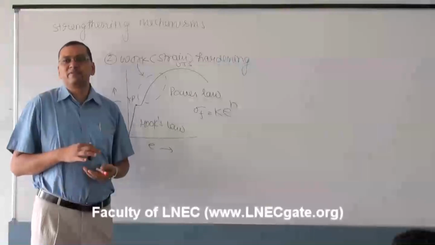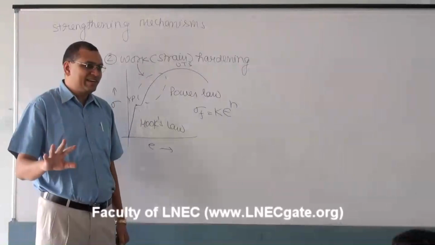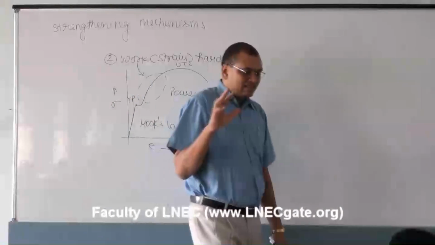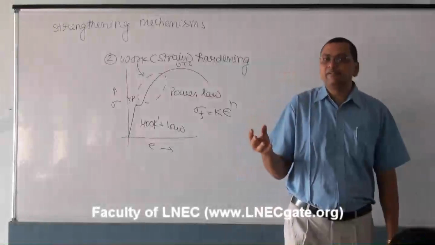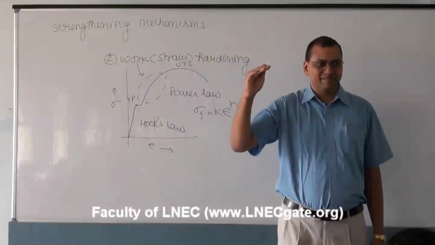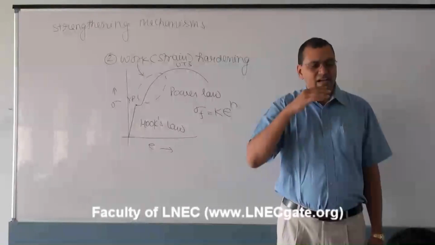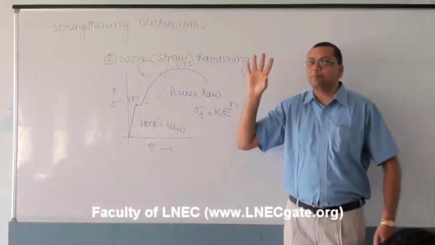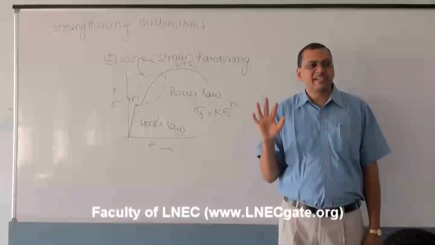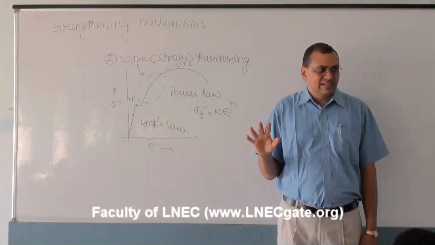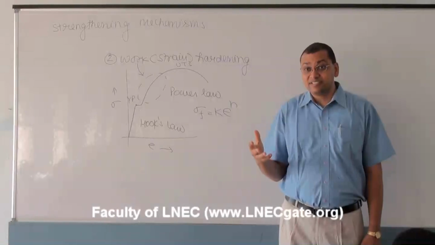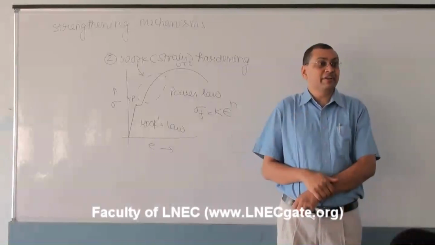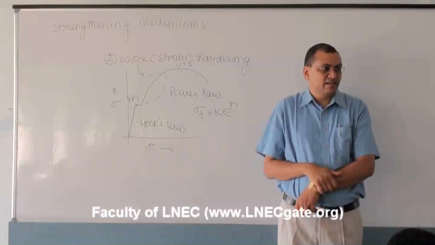This work hardening exponent is a very important parameter for any material. It's a property of the material which you cannot change. So when the value of n is high, then upon cold work in the material, there will be more and more dislocation multiplication. So what is that characteristic which produces a more and more intensified dislocation forest? It's the work hardening exponent n.